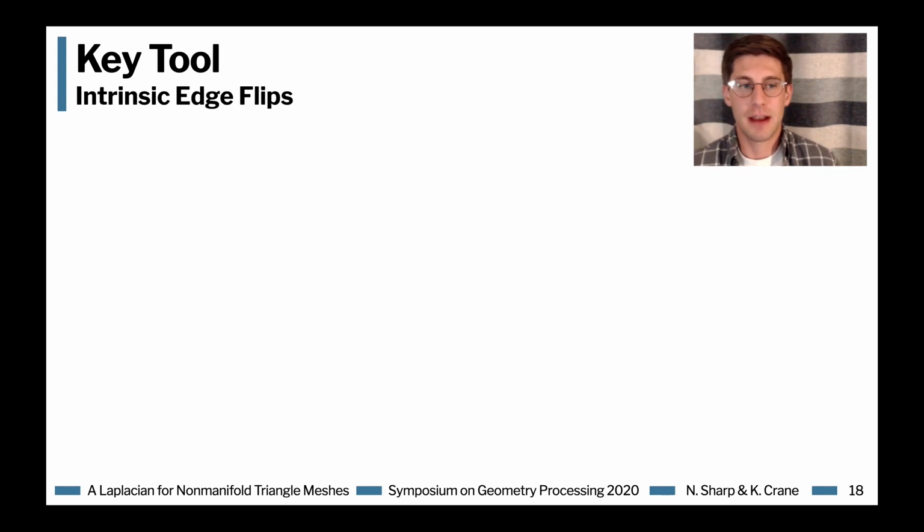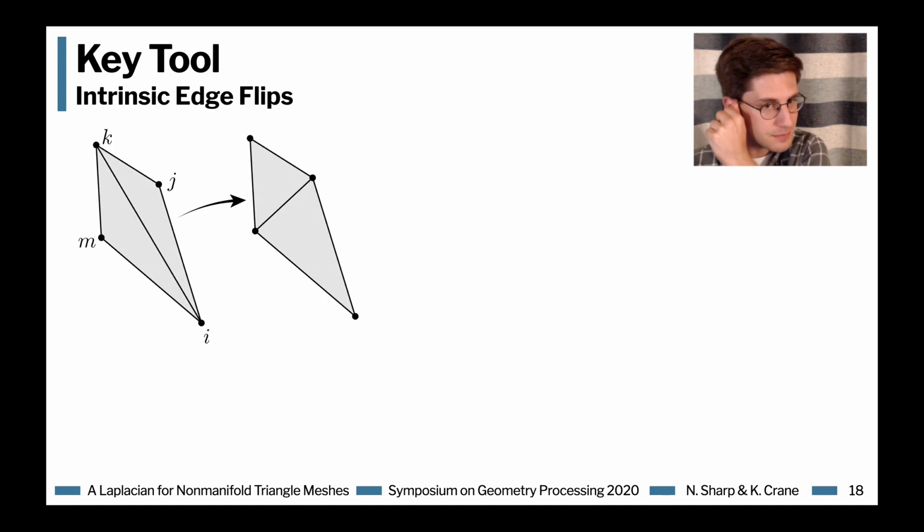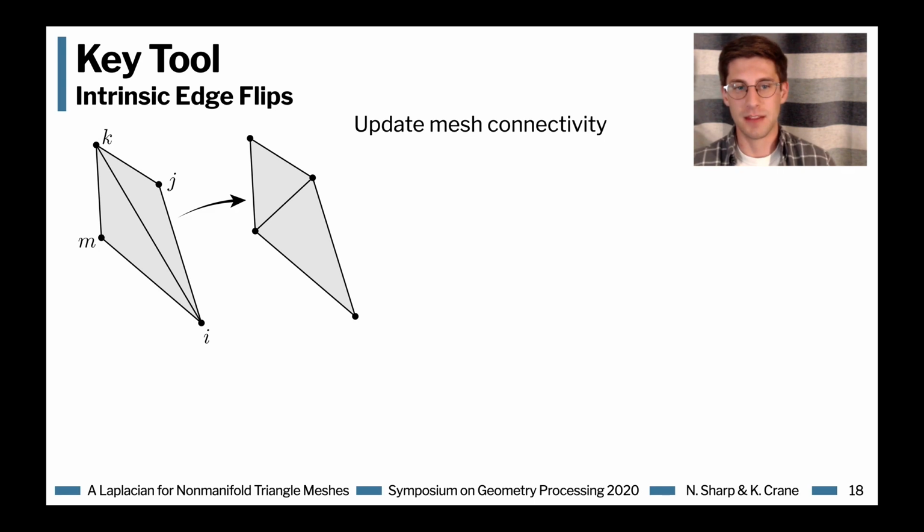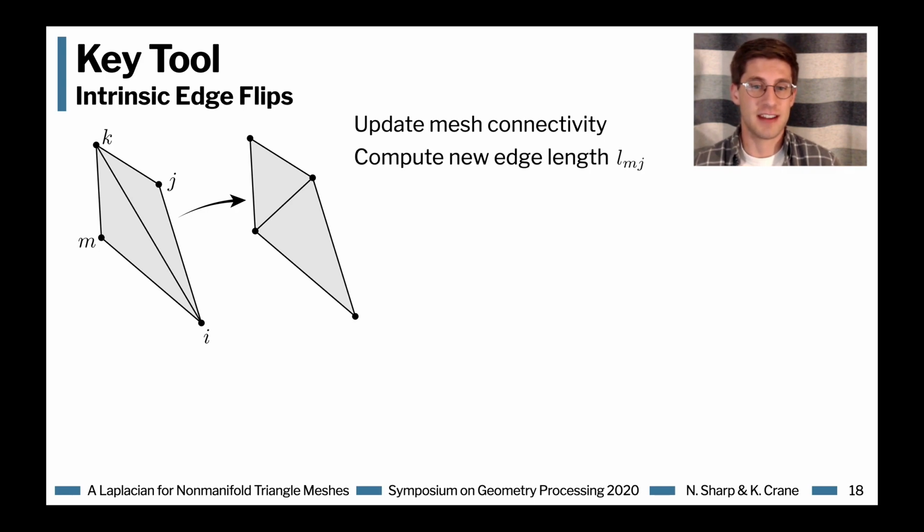So the really great thing about working in this intrinsic setting is that we can perform intrinsic edge flips. In particular, given two triangles which are adjacent at some edge, we can swap the diagonal to be the opposite diagonal within the diamond, as you see here. And to do this computationally, we just need to update the mesh connectivity and compute new edge lengths.